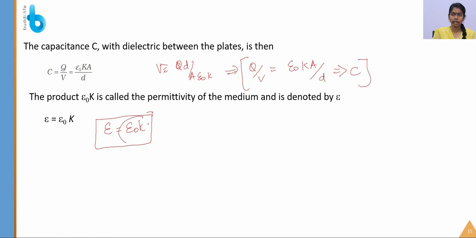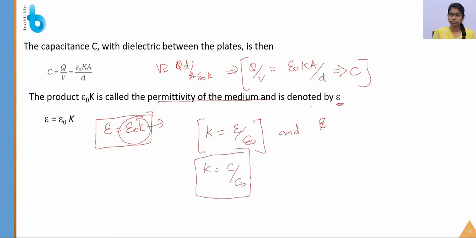And epsilon is equal to epsilon naught k. So this is known as the permittivity of a medium. Okay, and also we have to remember, k is equal to epsilon by epsilon naught, and also k is equal to c by c naught. Okay. So by this we are concluding this derivation.